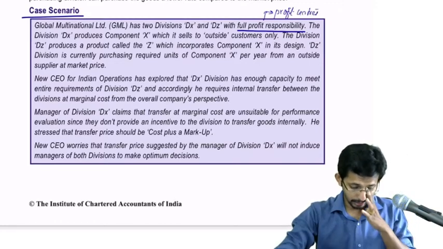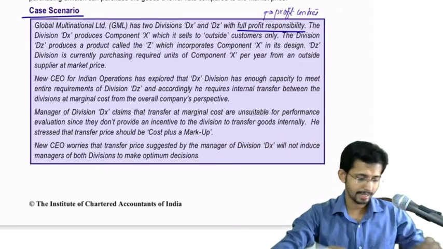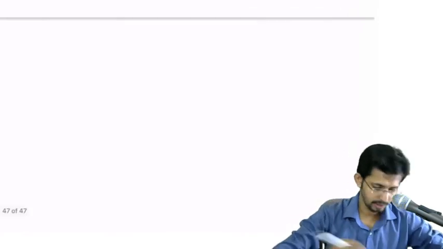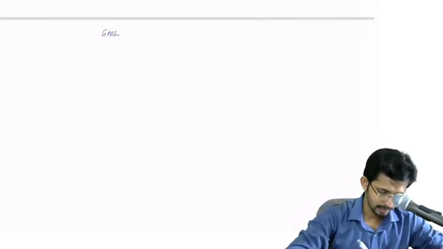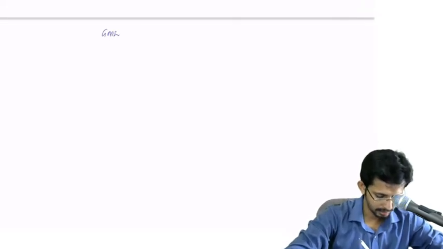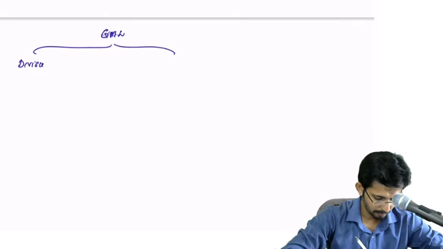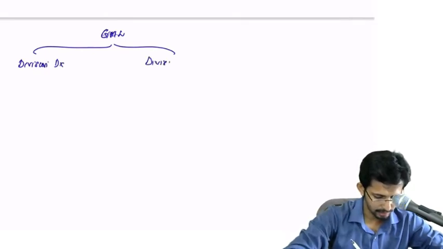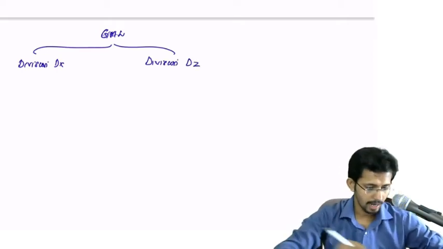Okay, now the division DX produces component X. So GML is the name of the company, right? It has got two divisions, division DX and division DZ.